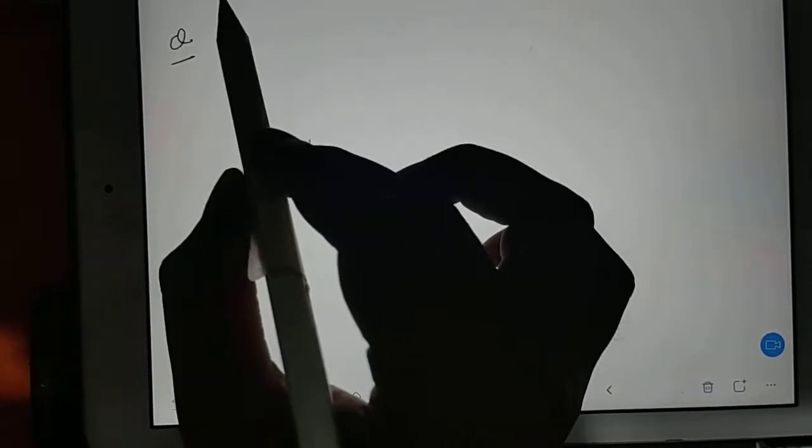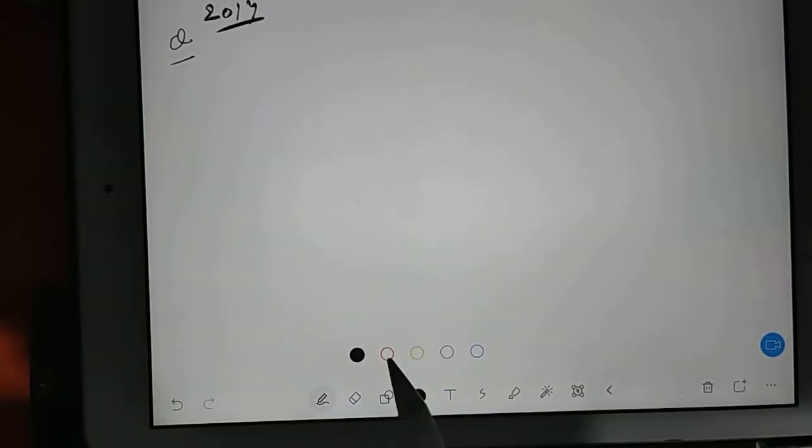Take down question of GATE 2014. They have asked this question.